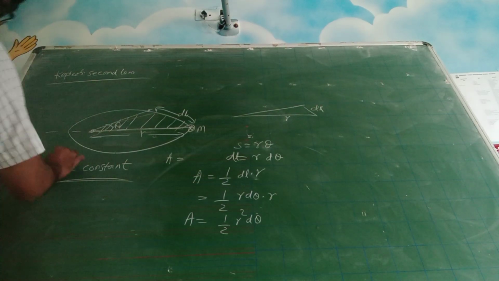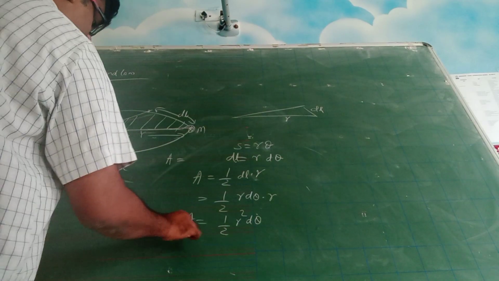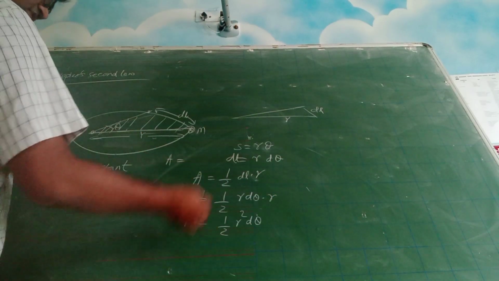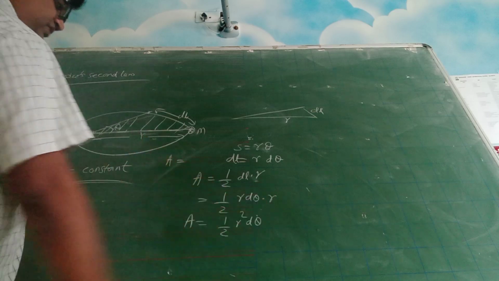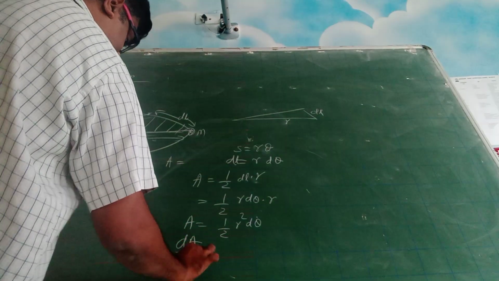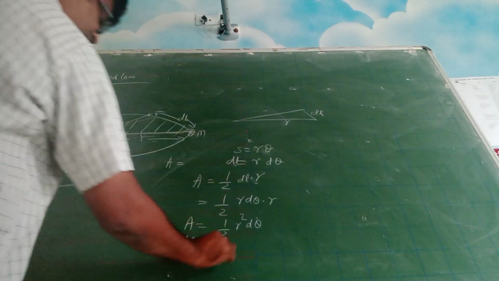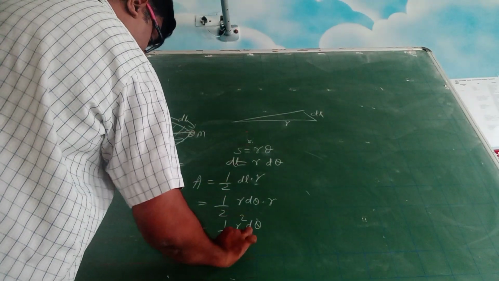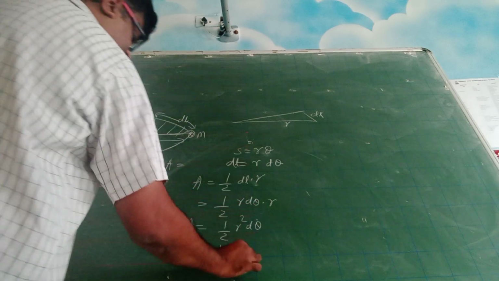Now because dA by dt is constant, you differentiate both sides with respect to time. Differentiating both sides with respect to time, you get dA by dt is equal to half, which is a constant, will come out, r square is a constant, will come out, d theta by dt.